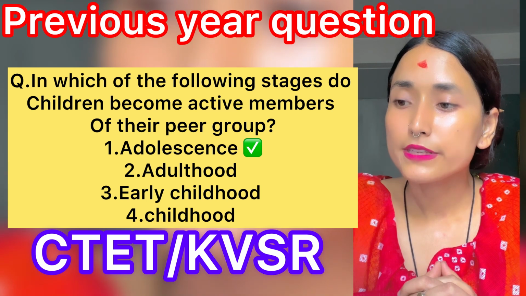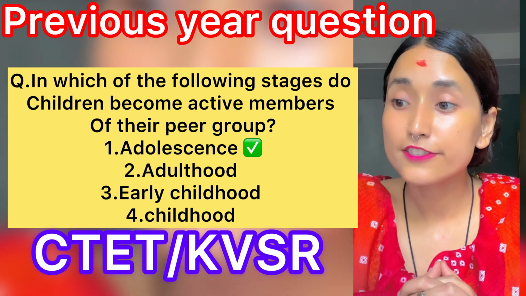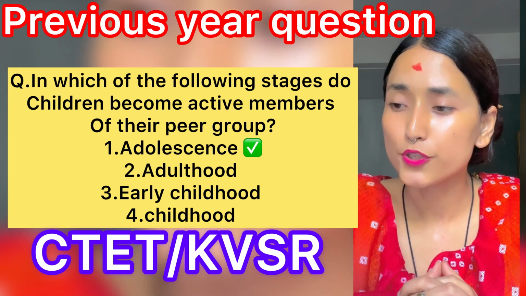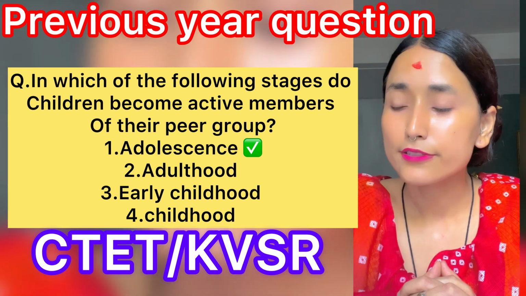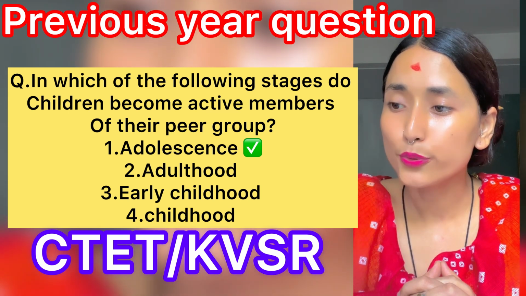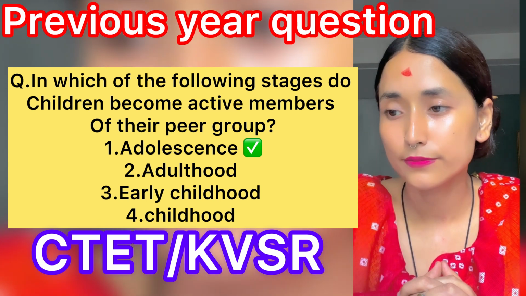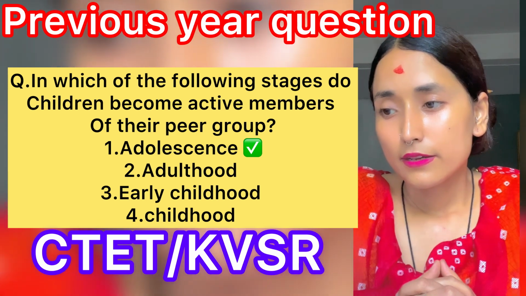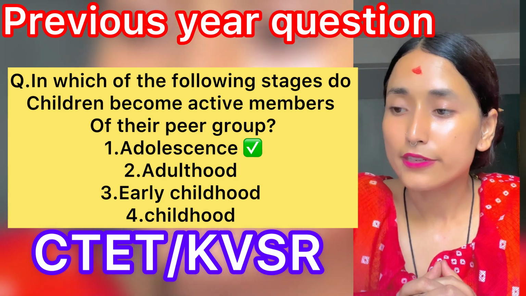In which of the following stages do children become active members of the peer group? Option number 1, adolescence; 2, adulthood; 3, early childhood; and number 4, childhood. And the answer will be the first, that is adolescence.